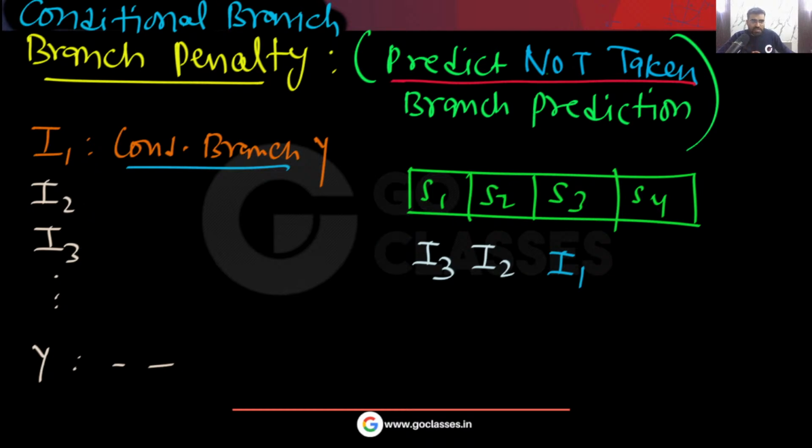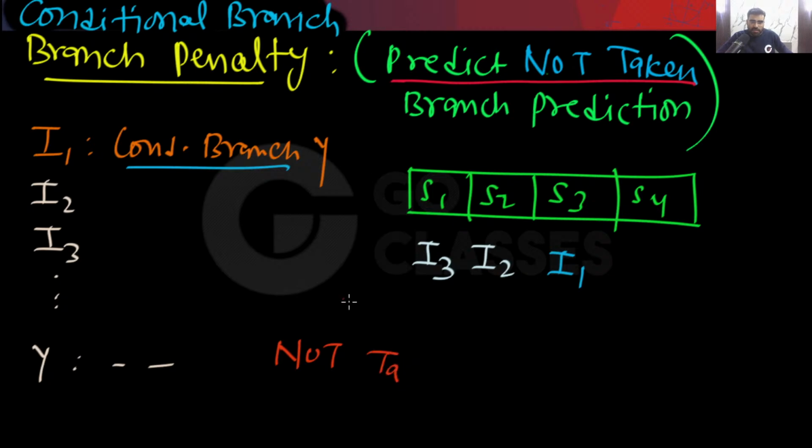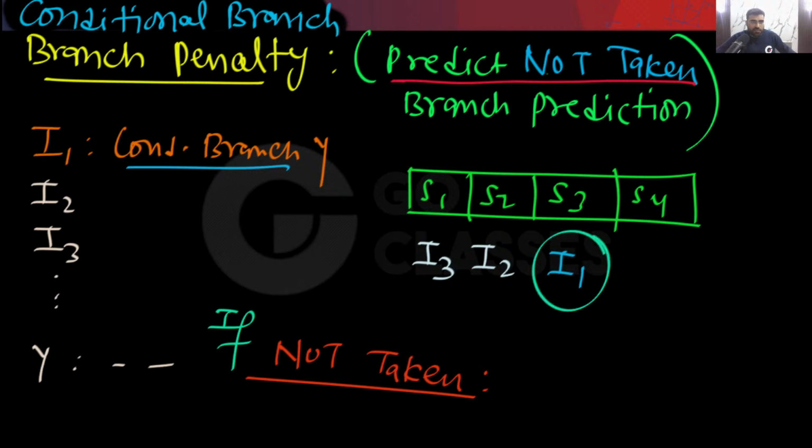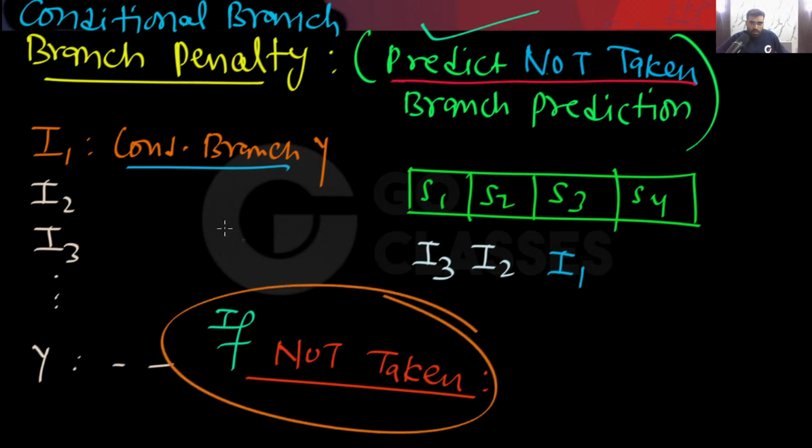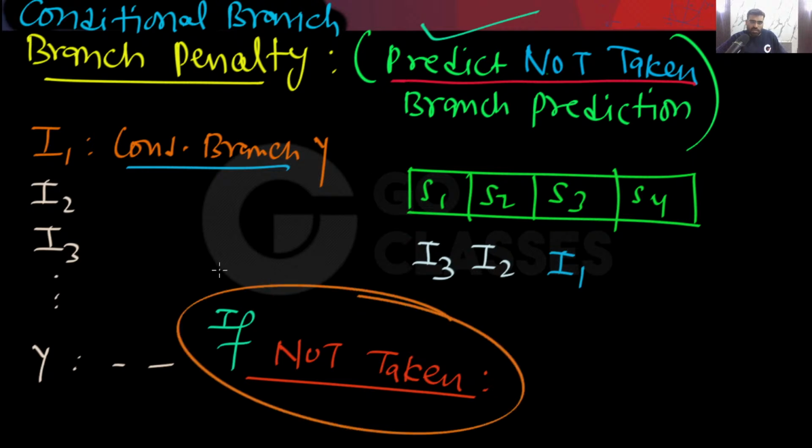Now, if your prediction is successful, means if the branch is actually not taken, then do you need to do anything? Remember, I1 is here, and I2, I3 are here. You have this prediction that the branch will not be taken. So your prediction is successful. Yes or no? In the case of successful prediction, there is no problem. Here there will be zero stalls.